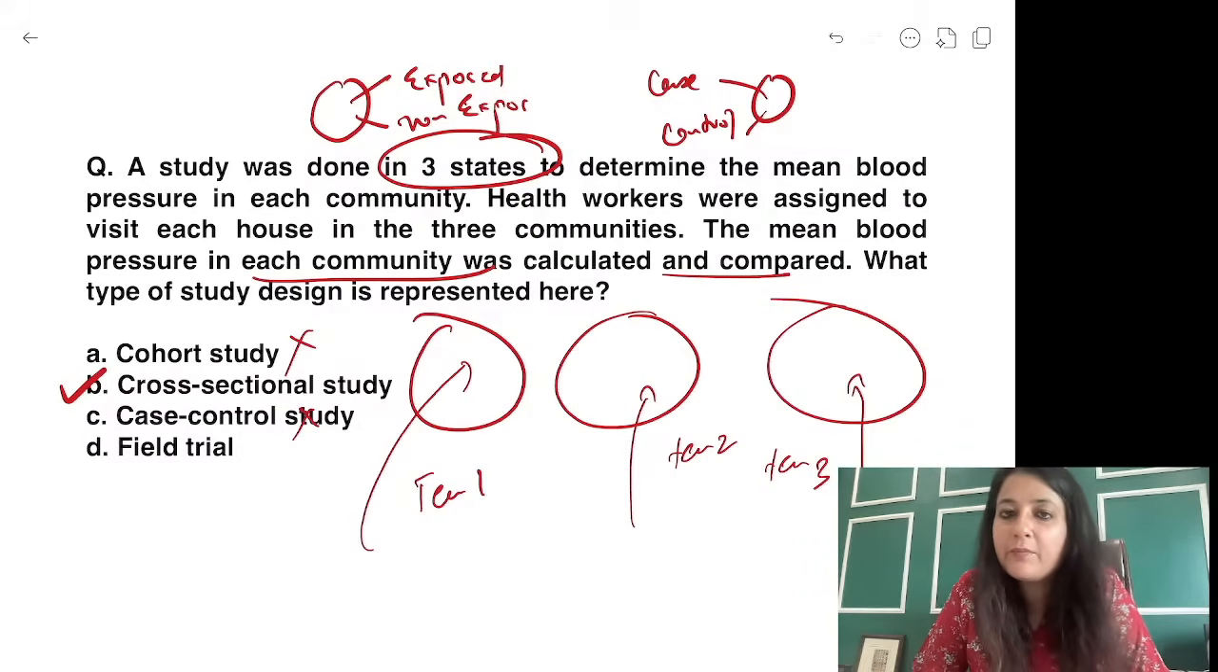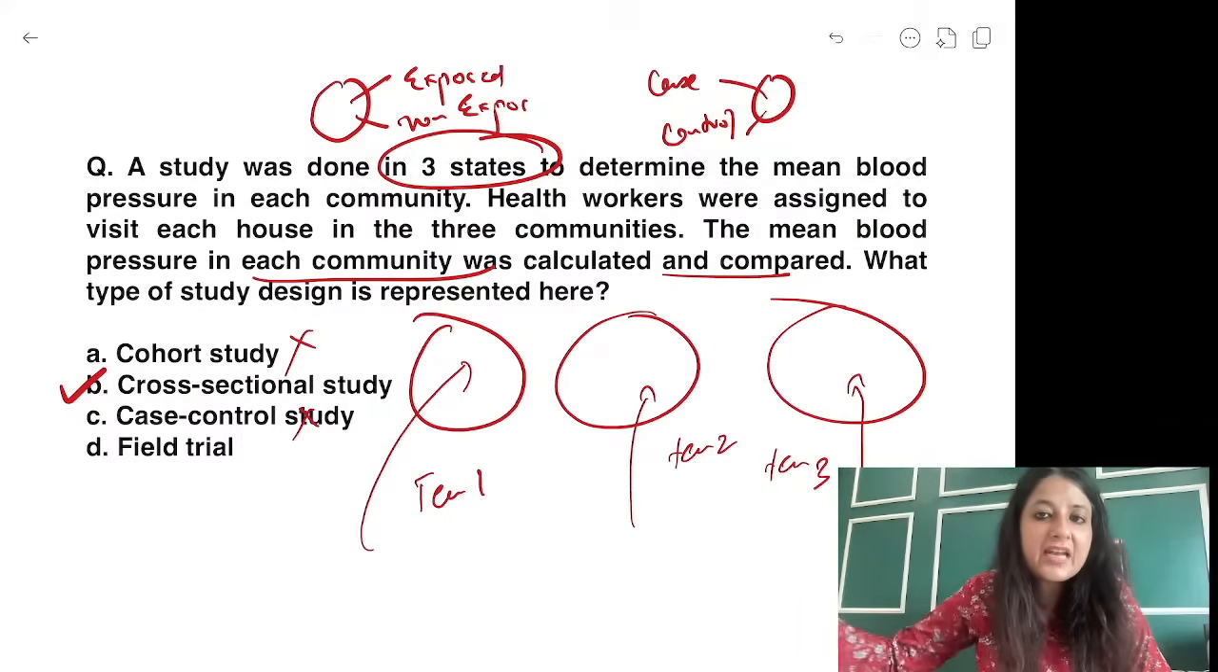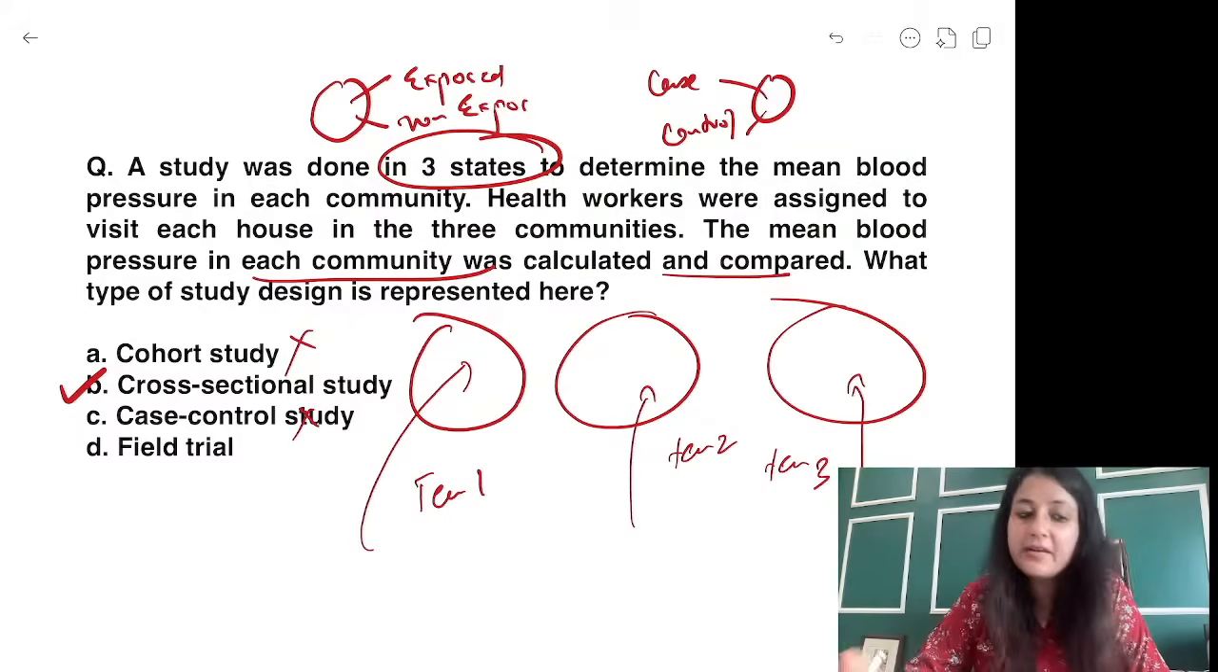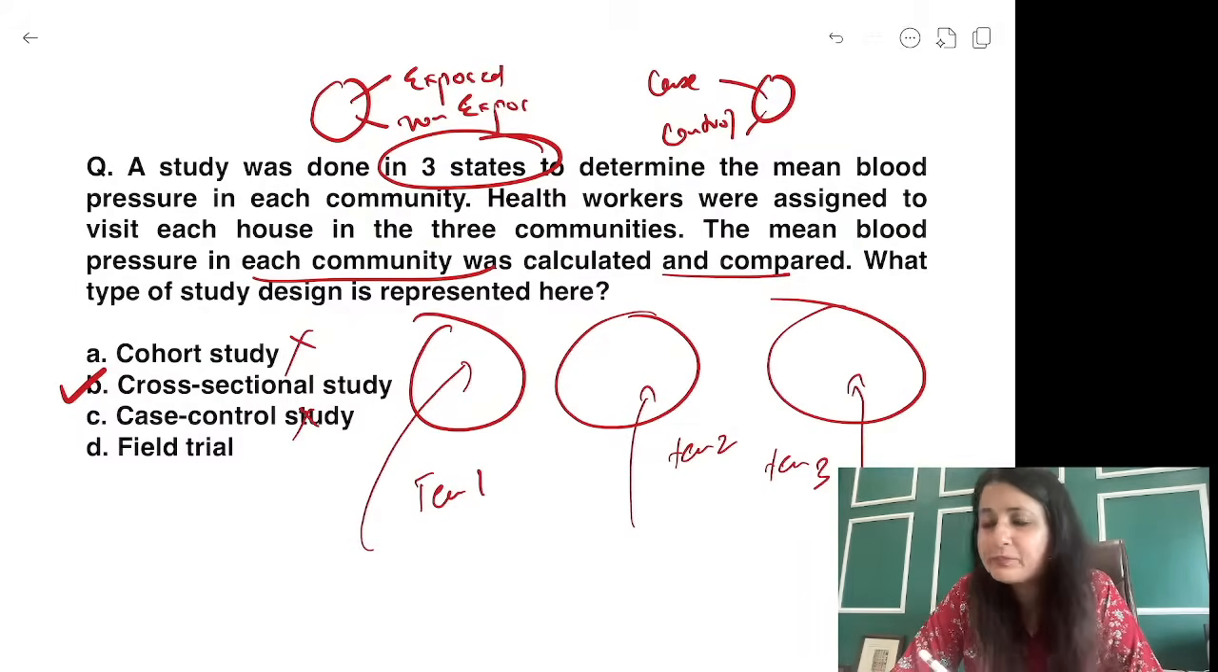You might ask me, ma'am, why is it not field trial? Field trials vaccine trials होता है. Blood pressure कोई trial नहीं है, ठीक है? It's just a measurement. Why is it not cohort and case control? Because in cohort, the same group has to be divided into exposed, non-exposed. You can't compare 3 different groups. Here you are comparing 3 different groups. Is it clear?